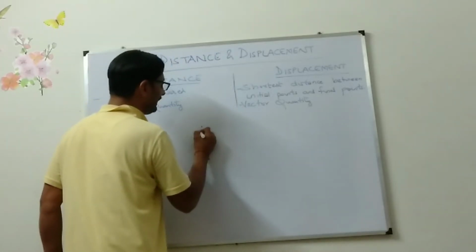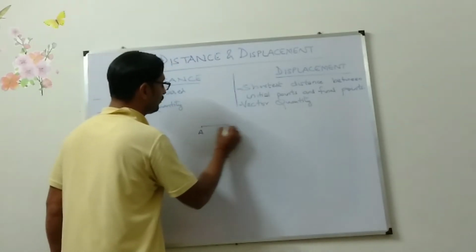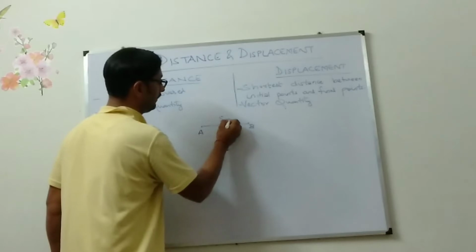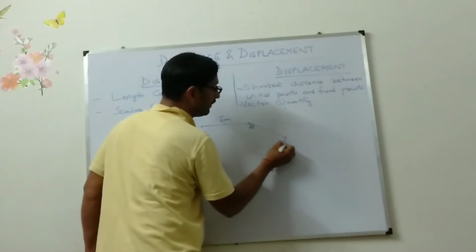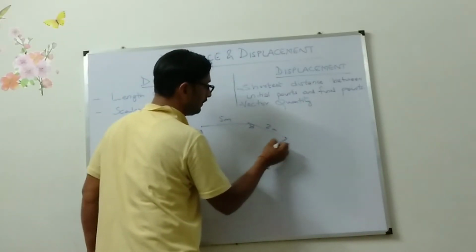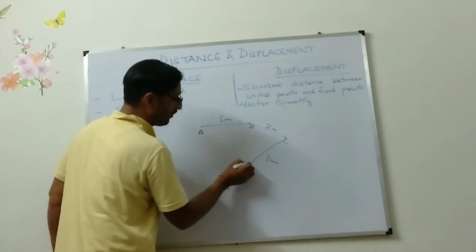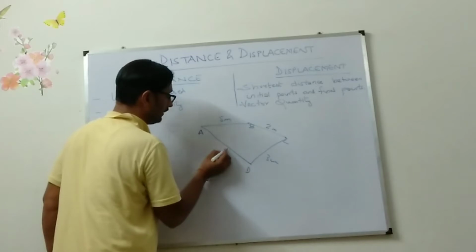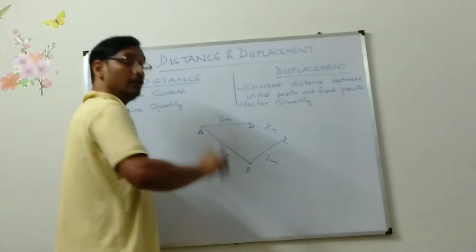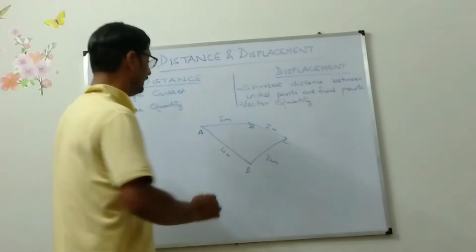Suppose a body is there at point A. It has gone to point B, 5 meter. Point C, 2 meter. Point D, 3 meter. From D, it has come back to A, 4 meter. So what is the total distance it has covered?